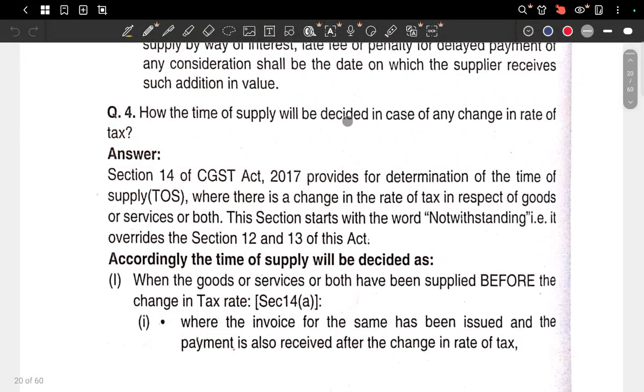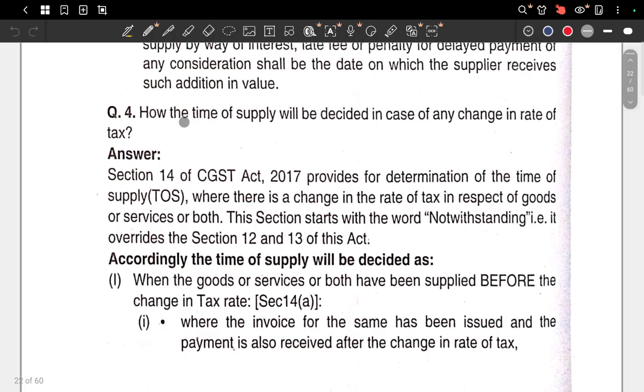So how will the time of supply be decided in the case of any change in the rate of tax? There is going to be a change in the rate of tax, and how is it going to affect things? That is the question. Section 14 of the CGST Act provides to determine the time of supply where there is a change in rate of tax in respect of goods or services or both.